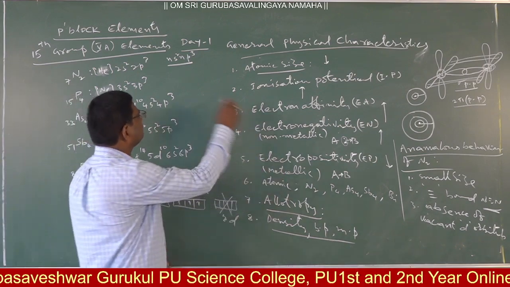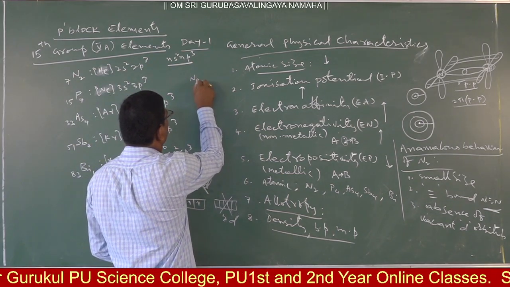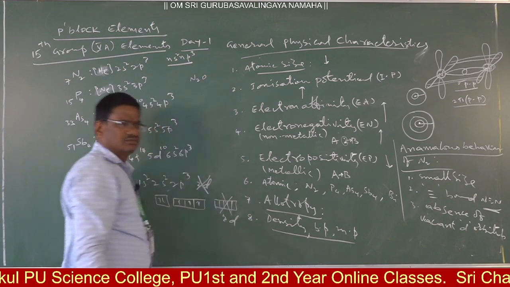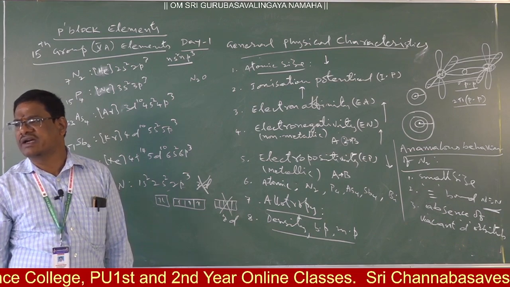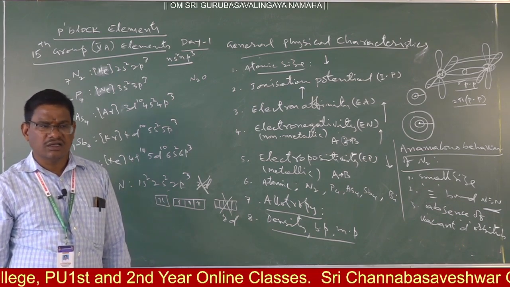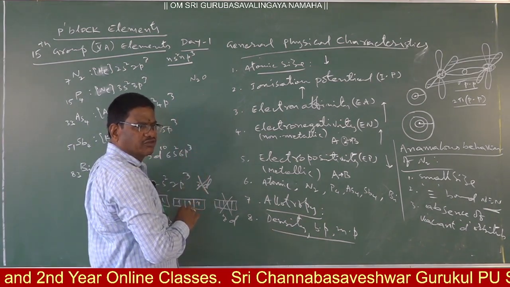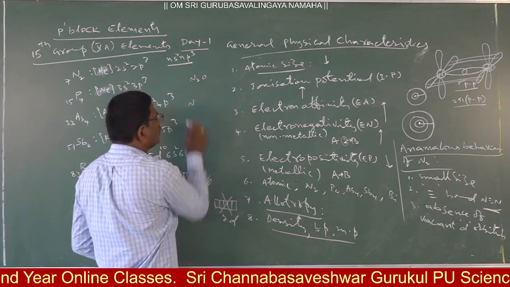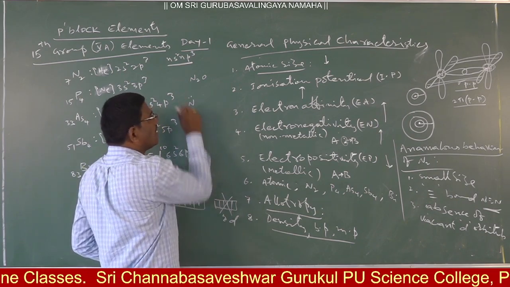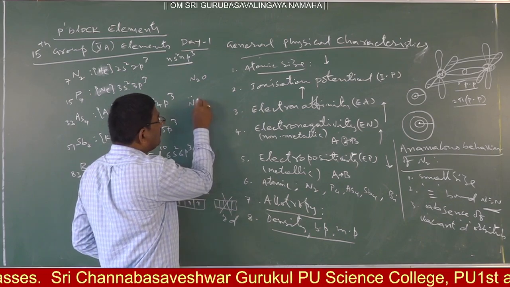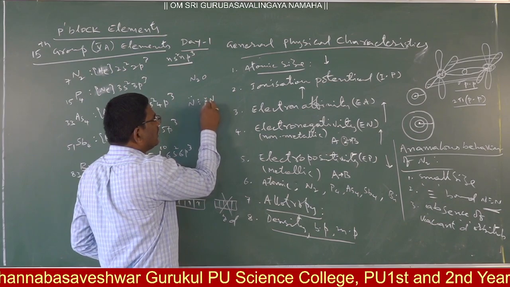Suppose here N2O is there, dinitrogen monoxide or nitrous oxide. Correct? In this nitrous oxide, how the bond arrangement takes place, we have to check. Suppose one of the nitrogens has a lone pair and 3 unpaired electrons, and another nitrogen has 3 unpaired electrons in this way.